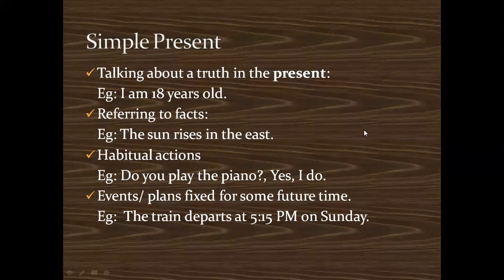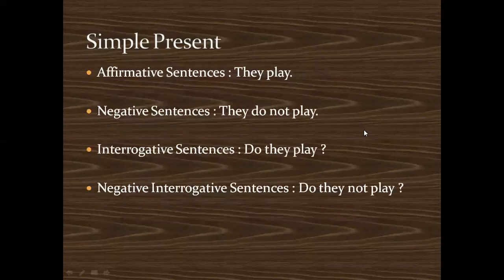Now coming to the next part, there are different types of sentences in English. Let's see how it can be used with simple present. Affirmative sentence. Affirmative sentences are something which you want to tell, which you want to declare and tell what it is, okay. Or positive sentences, like for example, they play or I play. Negative sentences could be they do not play.